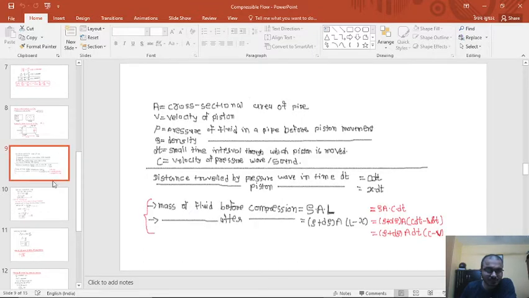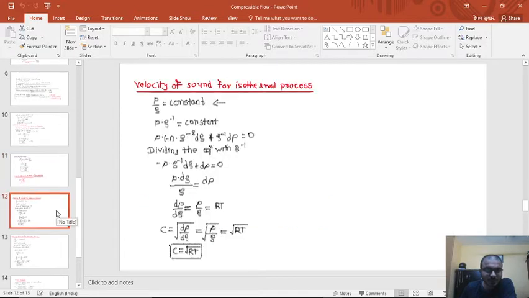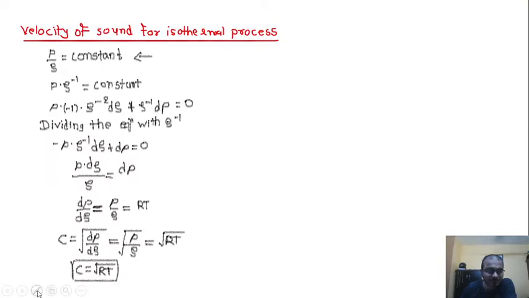So here, in our previous lecture, we studied the velocity of sound for an isothermal process, that is, P by rho equal to constant, and we found that the velocity of sound for an isothermal process is square root of RT.